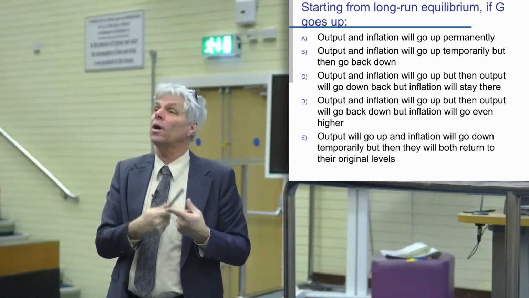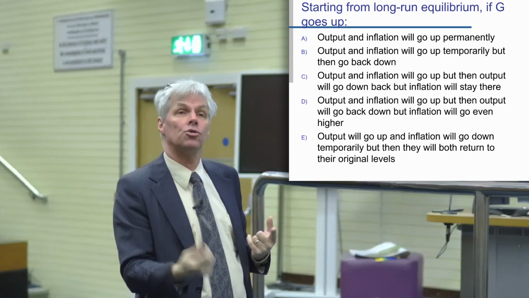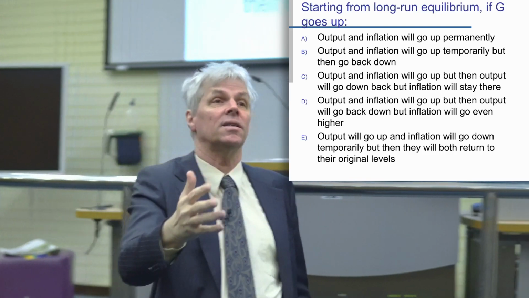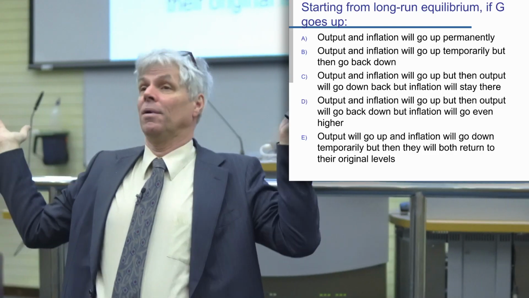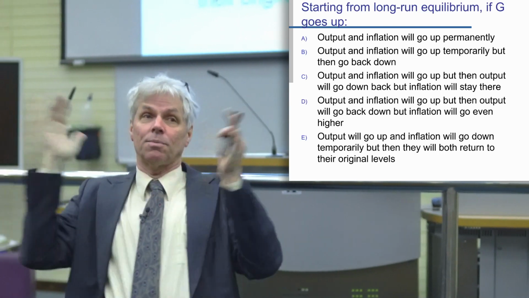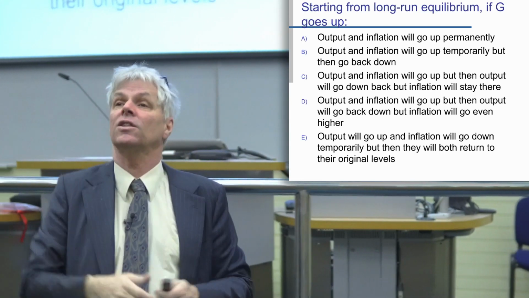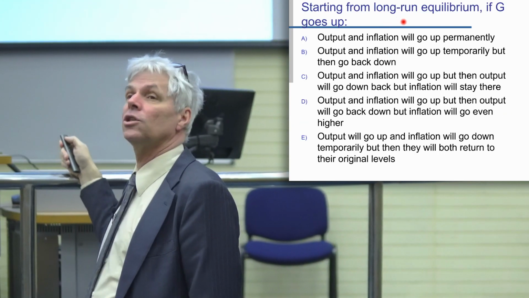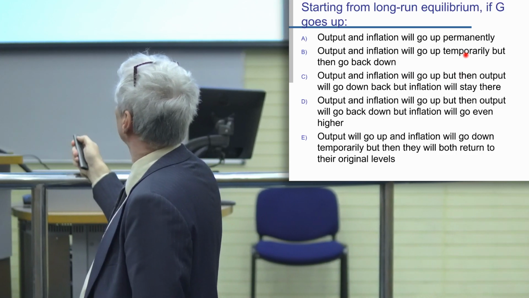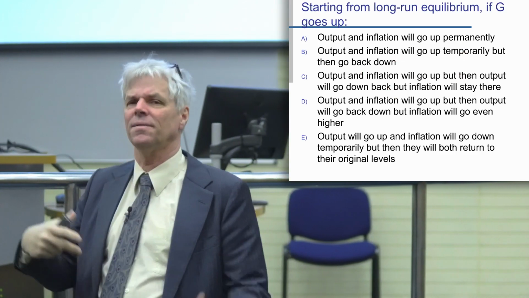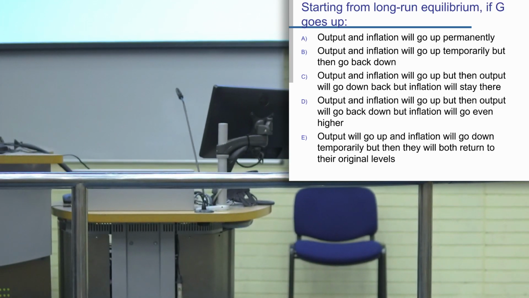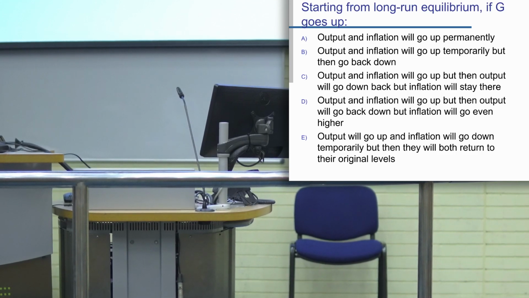We talked about the Keynesian cross diagram. That was completely a short run model. That was prices are fixed. This model applies as long as prices are fixed. And then after that, I don't know, anything could happen because the model doesn't tell us. Right? It just says prices are fixed. This model applies while prices are fixed. So we couldn't say anything about the long run. It was totally a short run model. All this up temporarily and then back down, all that kind of stuff doesn't show up in the model anywhere. It's just a one-shot model with no kind of conception of the future. One of its flaws, right? So it's definitely not that one.